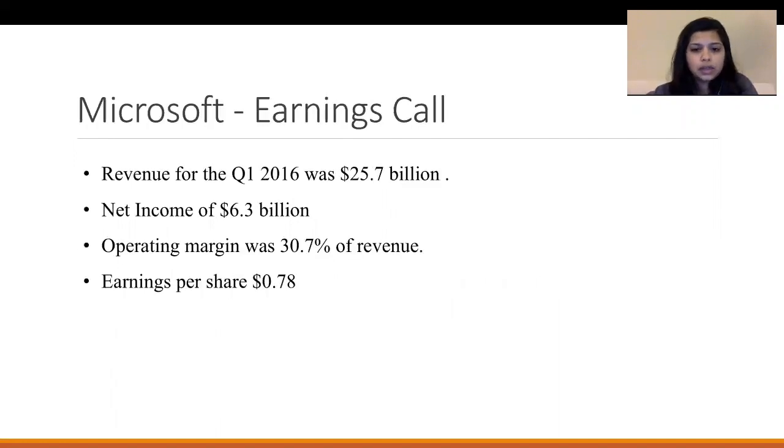For Microsoft, the revenue reported was $25.7 billion, which led to $6.3 billion in net income. Operating income of $7.9 billion, resulting in an operating margin of 30.7%, was reported.